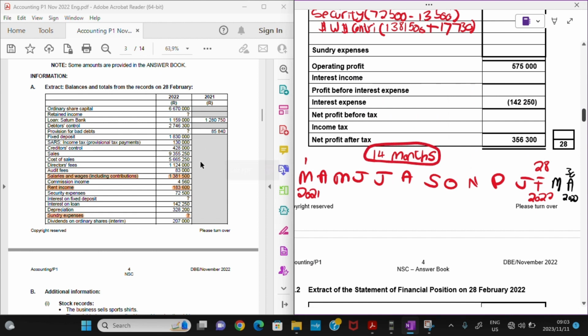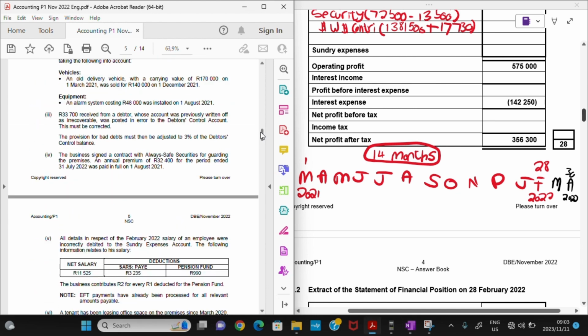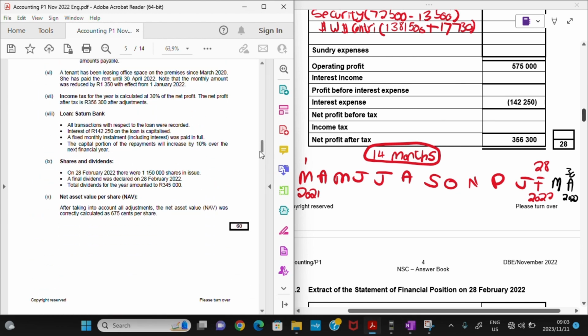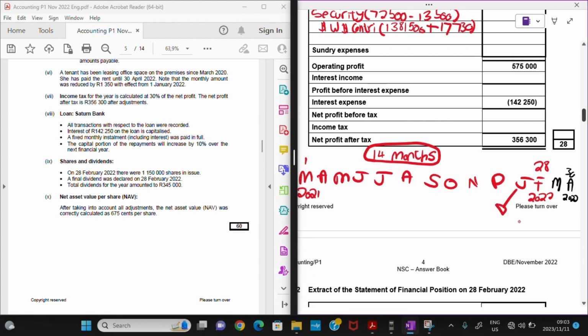Let's go back to the adjustment. We do not know how much monthly rent she was paying, but what we know is that from the 1st of January 2022, the monthly rent decreased by 1,350.